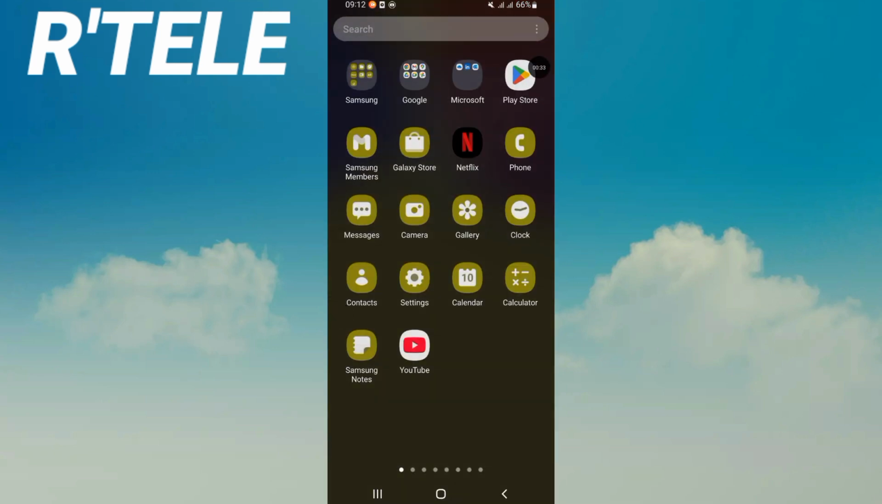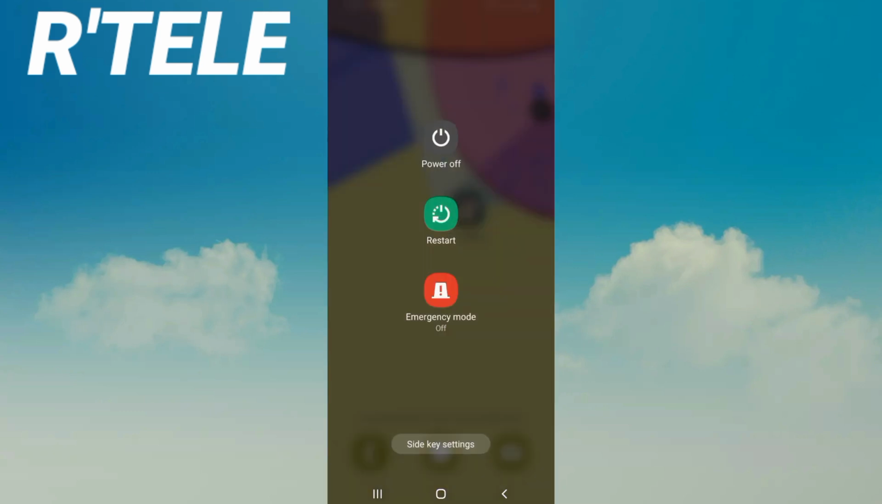Move to the Play Store or App Store and update Total Battle. Restart your mobile phone now and that's all.